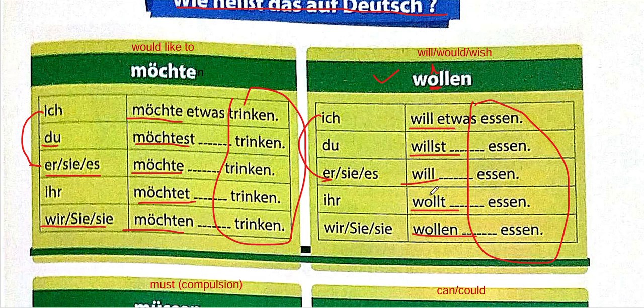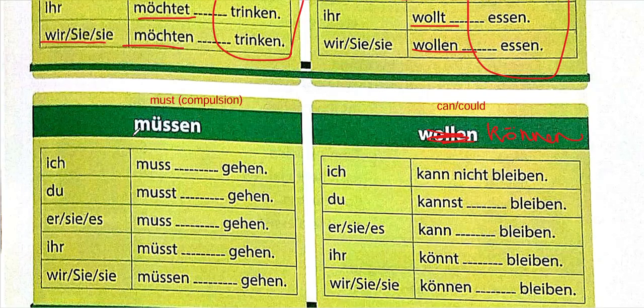Initially it may seem hard, but it's very easy. Wollen is will, willst, will, wollt, wollen. Möchten is möchte, möchtest, möchte, möchtet, möchten. Half of them are the same. It's very easy. So next we have müssen.